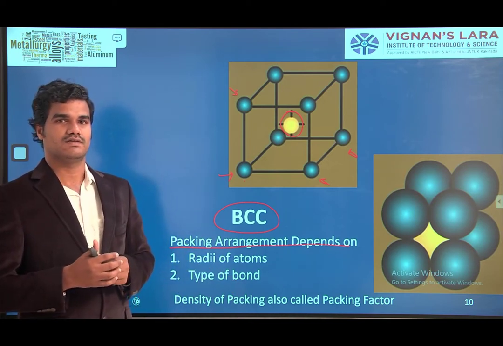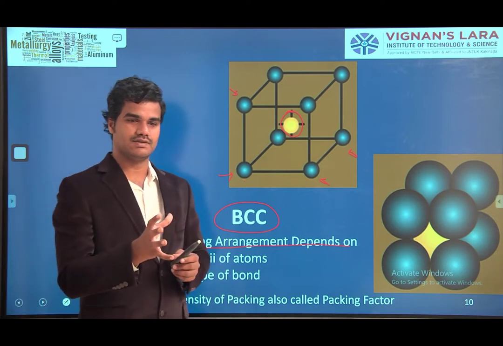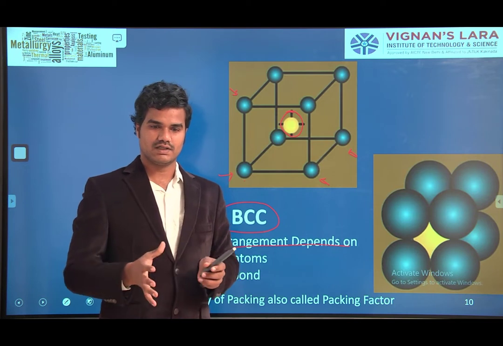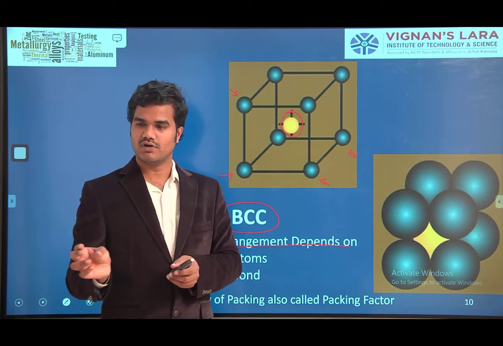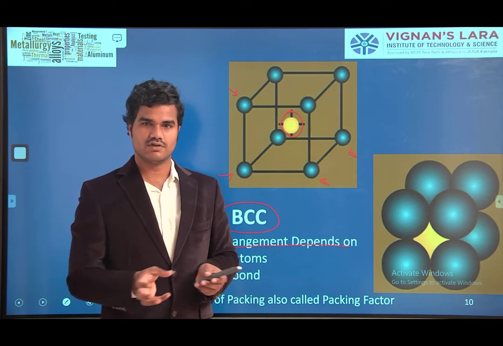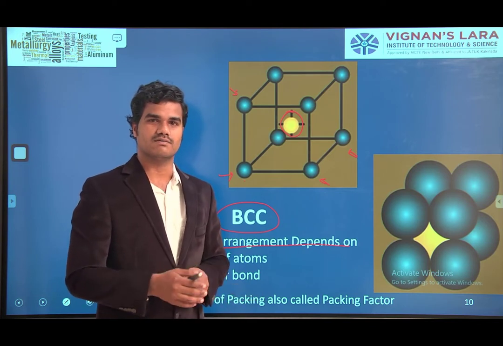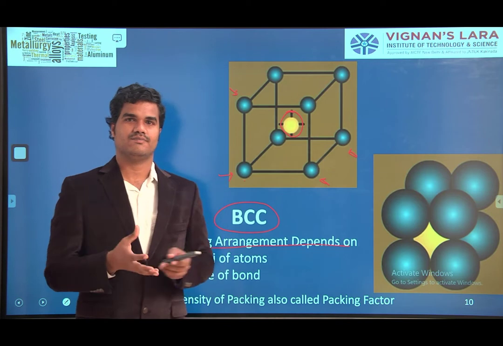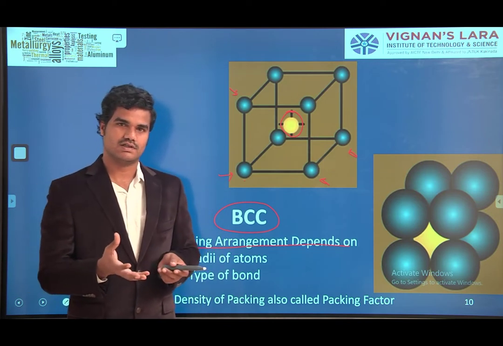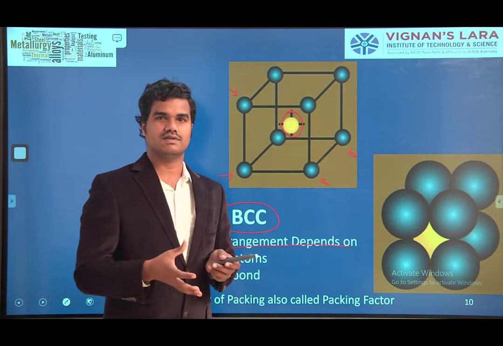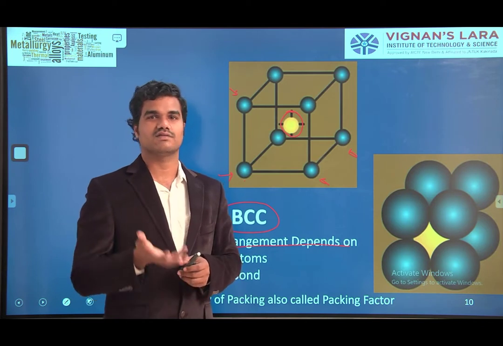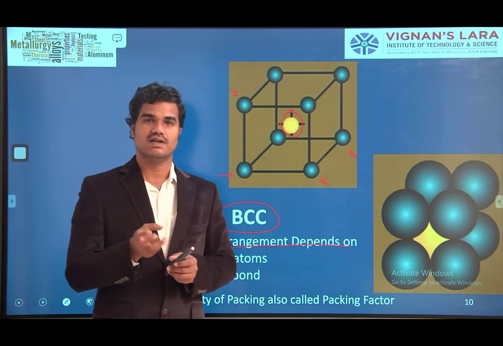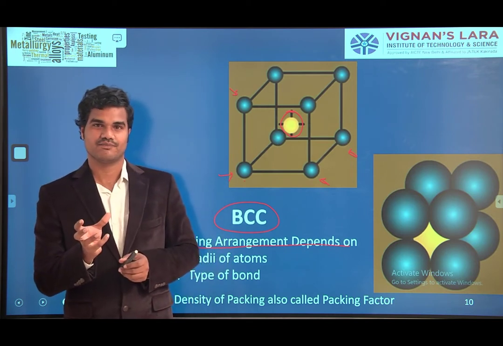Isn't it? If you take very big apples and want to arrange them, you will get a different packing. If you take small sapotas, a different type of packing will come. With very big pomegranates, different fruits, different arrangements will come. That depends on the radius, as we are taking atoms as spheres.